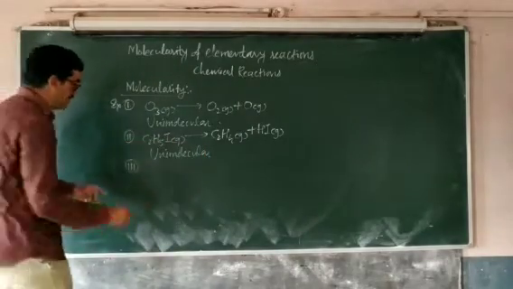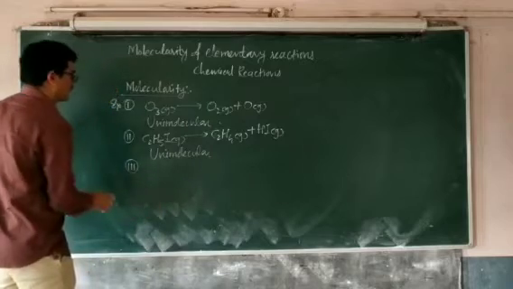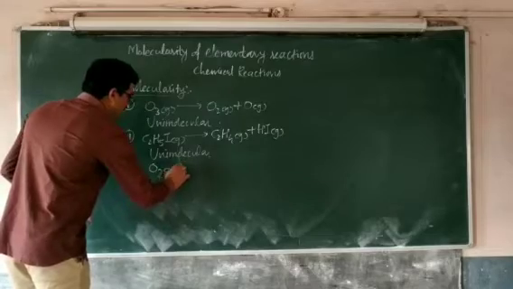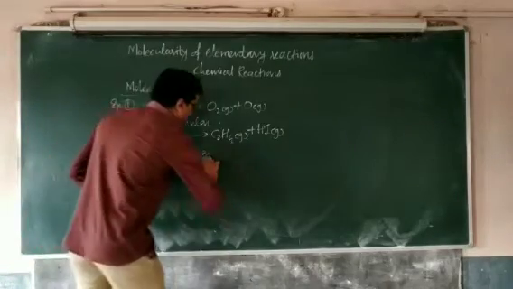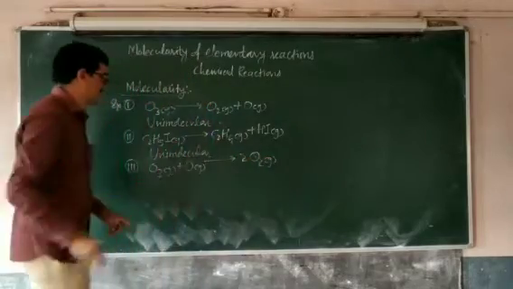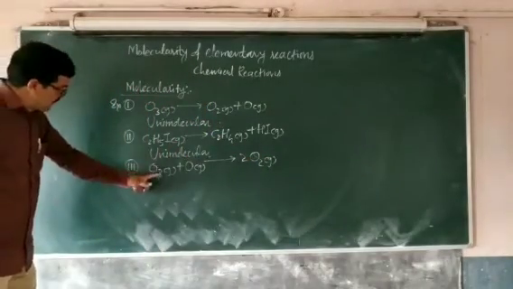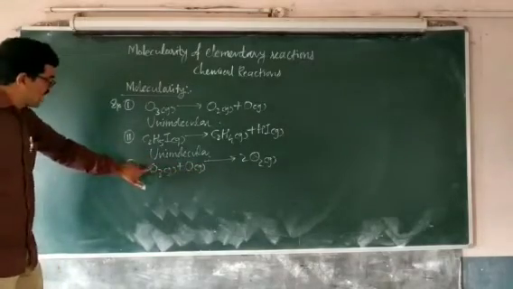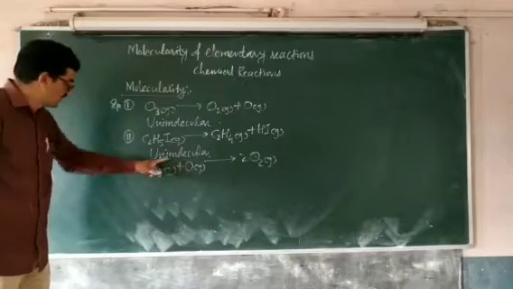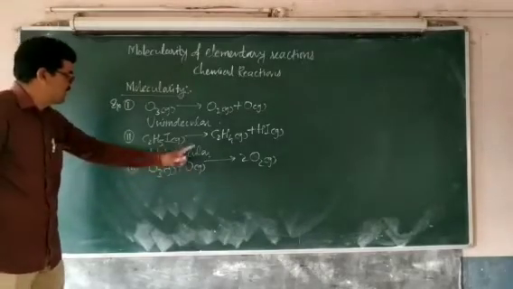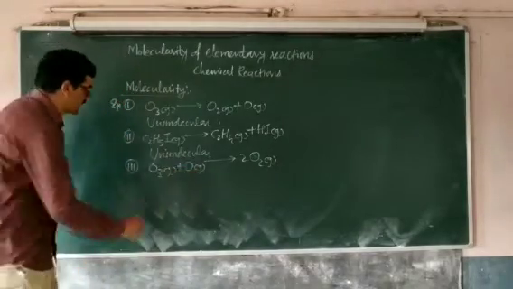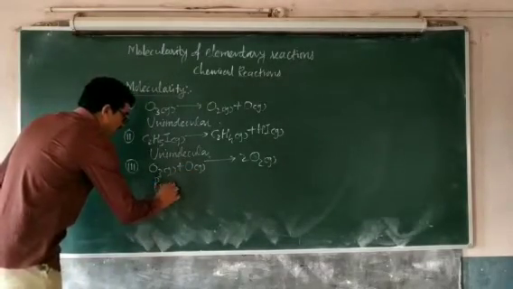One more example of an elementary reaction. O3 gas when combined with O gas, there is formation of O2 gas, 2 moles of O2 gas. This is an elementary reaction, but in this reaction, 2 reactant molecules are involved. One is the ozone, the other is the O. These are the 2 reactant molecules involved in this elementary reaction. Therefore, the molecularity of the reaction will be 2, and such a reaction is said to be a bimolecular reaction.